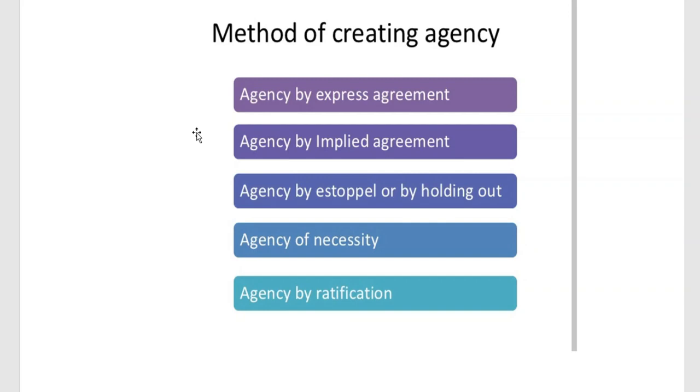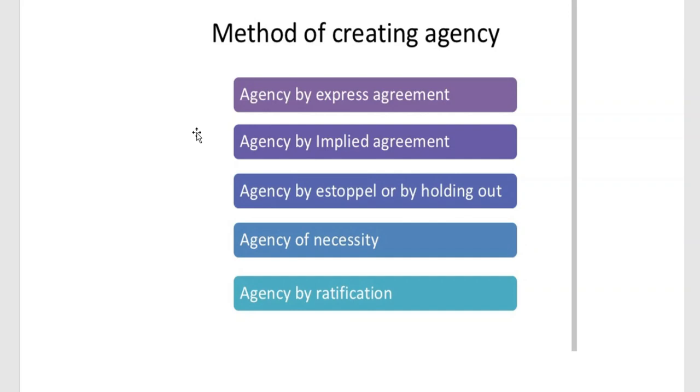So what we have to do is, to write the concept of the contract of agency, we have to write who is an agent. That means we know who is an agent and who is a principal. We can write with regard to the aspects of the agent and principal.